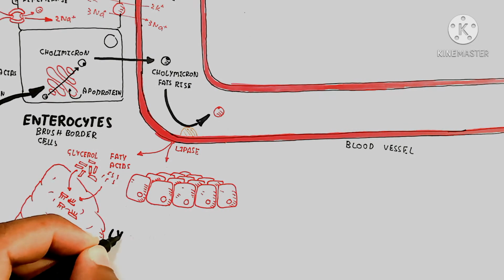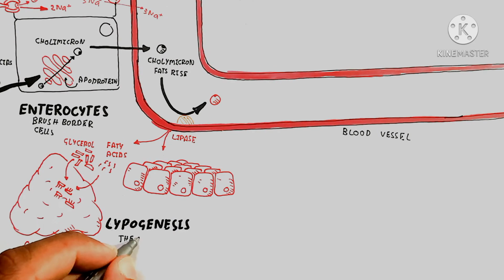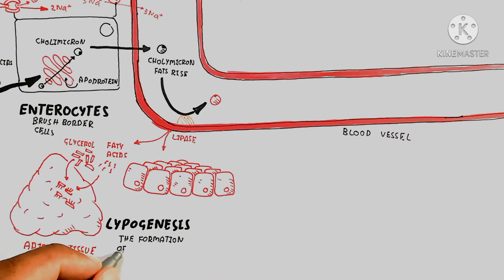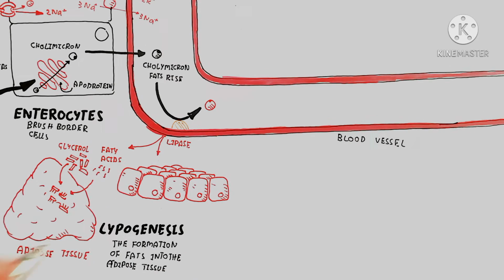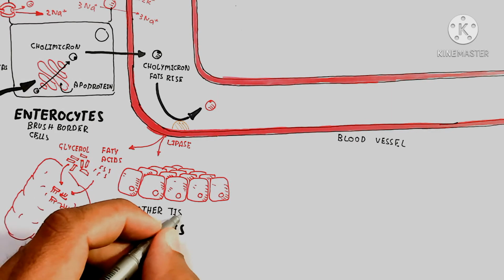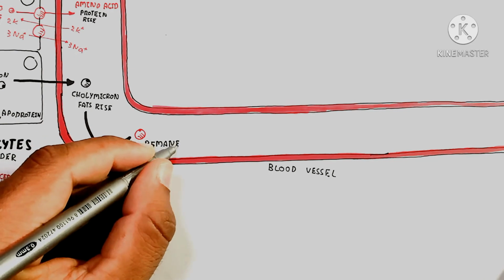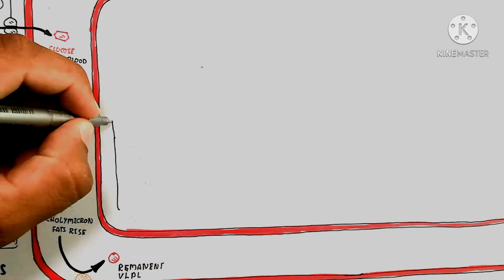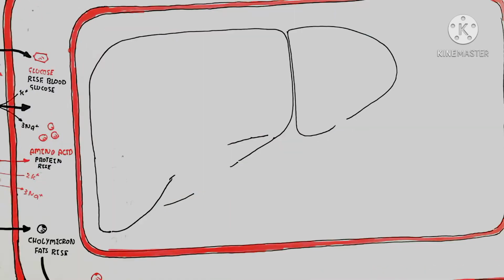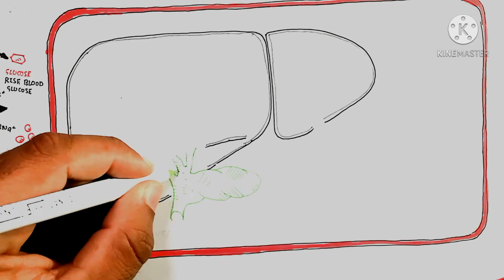On the other hand, the rest of the tissue present in our body is the hair, and so on. For example, that tissue can be muscular, the digestive system, or the brain. These also use the fatty acid to produce energy, either going into the adipose tissue or being used as energy. So here is the liver, which I have drawn.